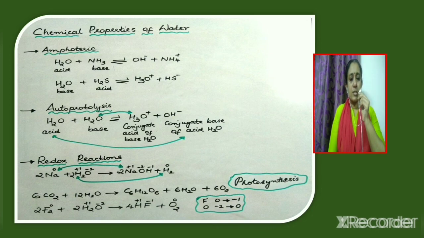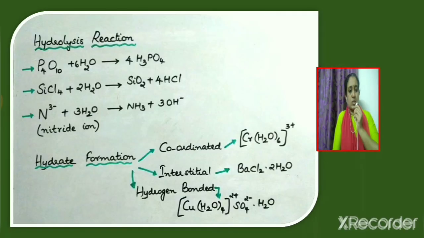Water also reacts with fluorine. The products formed are hydrogen fluoride and oxygen. In this reaction also, there is both an increase in oxidation number as well as a decrease in oxidation number. Therefore, it is a redox reaction. Consider hydrolysis reaction. Phosphorus pentoxide P4O10 reacts with water and the product formed is phosphoric acid H3PO4.